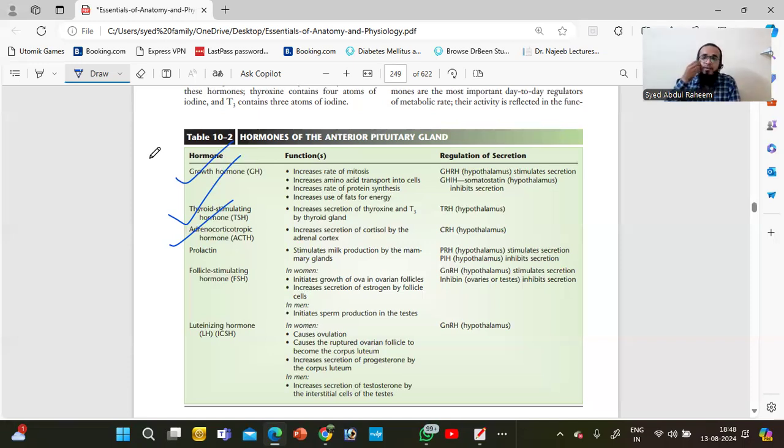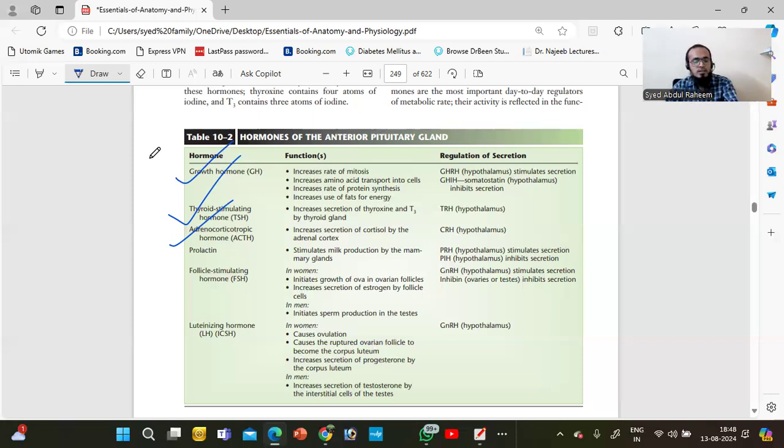Next is prolactin. Like oxytocin, prolactin will work on the mammary glands for the production of milk. Okay, this is very important. This is also related with the hypothalamus. The hypothalamus orders, then the anterior pituitary gland releases prolactin. Prolactin will work on the mammary gland. The mammary gland produces milk. Next, very important hormones for females, FSH and LH.